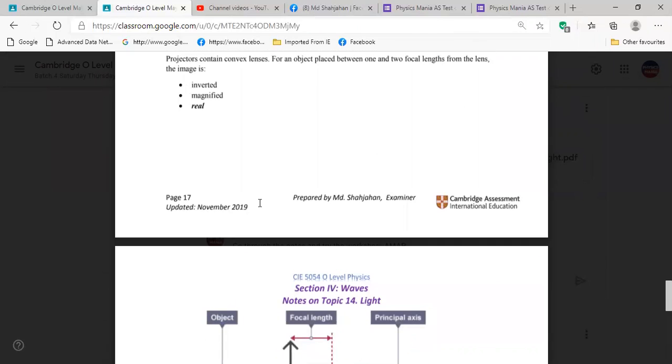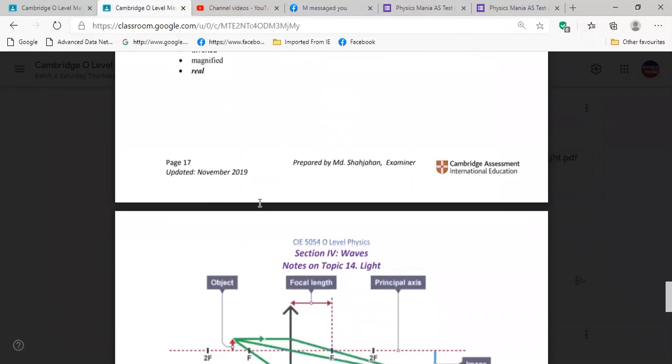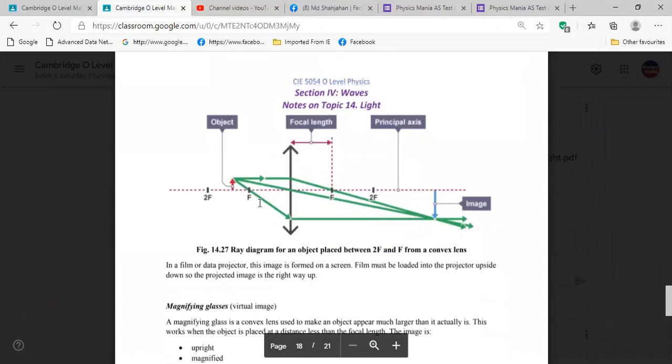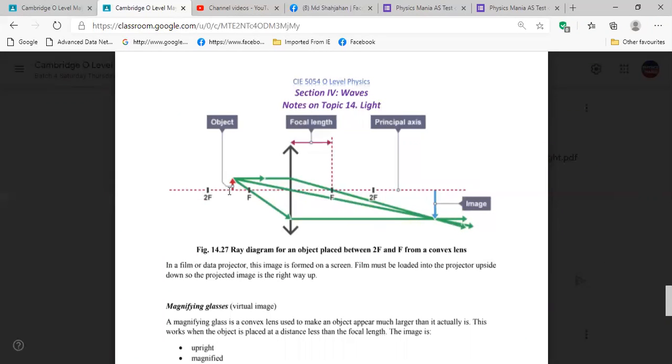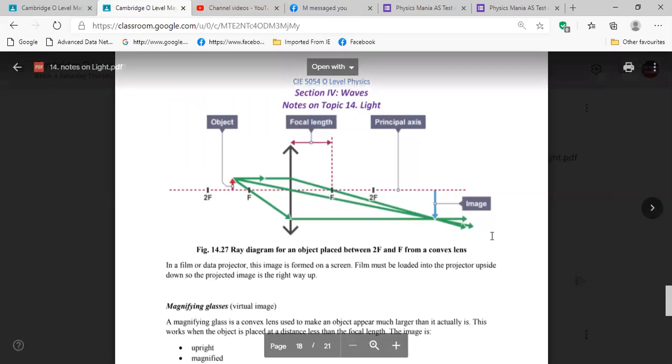Now the projector. How do we get the image in a projector? When we show the image in a projector, the position of the object is between F and 2F. For this position, we apply the same rule. Our first ray, parallel to the principal axis, goes through the focal point.